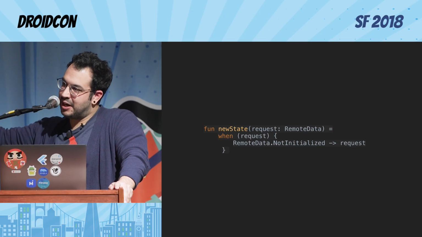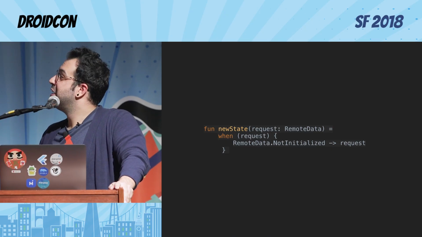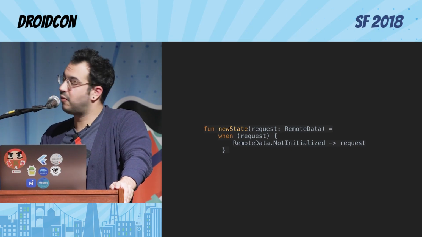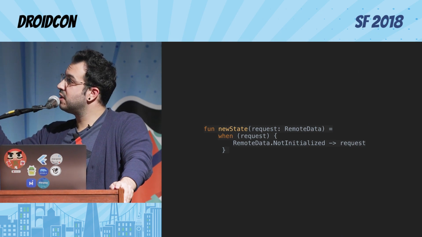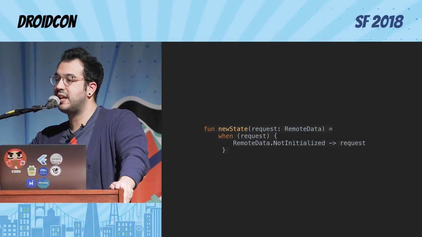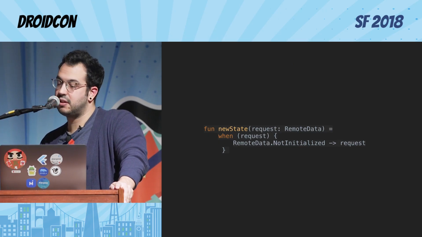Pretty much, the compiler is going to check that you are actually consuming all the values inside the sealed class. That's better. So that means that if I modify RemoteData, and I add a new state, all the places where I'm using this RemoteData in a when statement, I'm going to be forced by the compiler to add the new branch in that restricted class hierarchy.